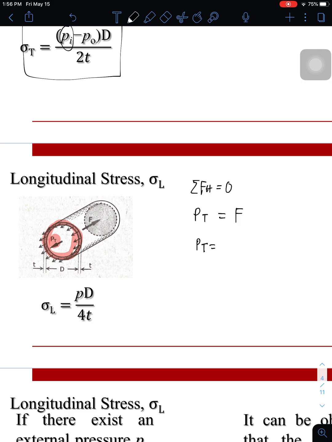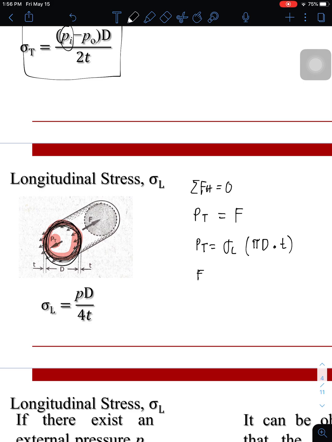So PT is the stress longitudinal times what is the area of a circle. And since we're considering a very tiny nga thickness sa kanang circumference, then it's better to use the circumference of the circle pi d to be multiplied by the thickness T. So this is the pressure exerted by the thickness along the longitudinal or the transverse section.